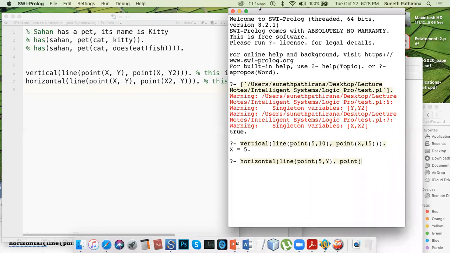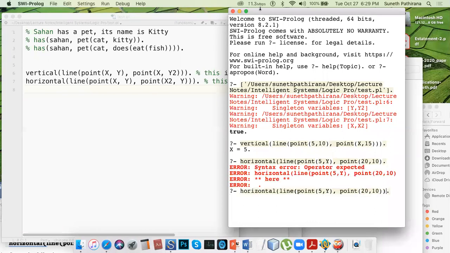Point, the x value you know as 20, because the x value is getting changed, and the y value of the other point is, let's say, 10. Then what? We missed 2 brackets. Y equals 10. That means it's measuring with this value, the known value.